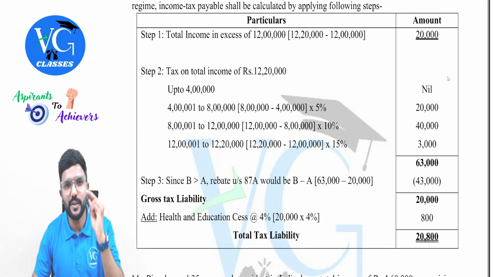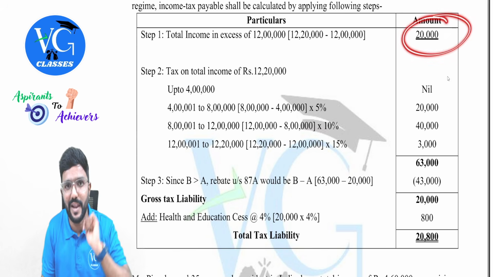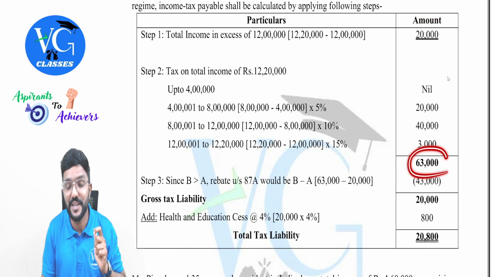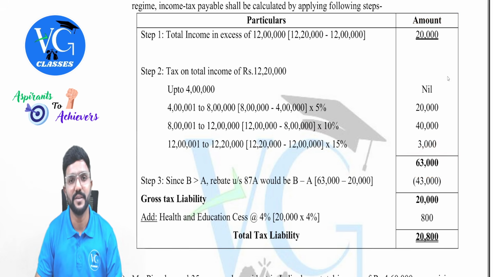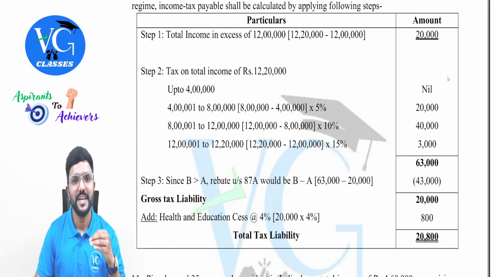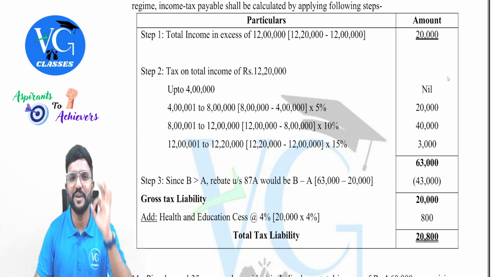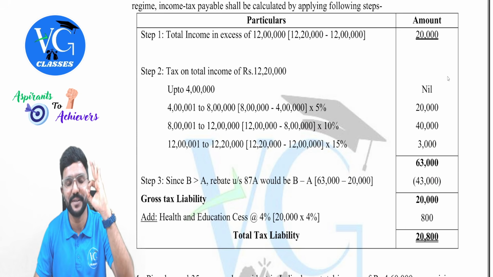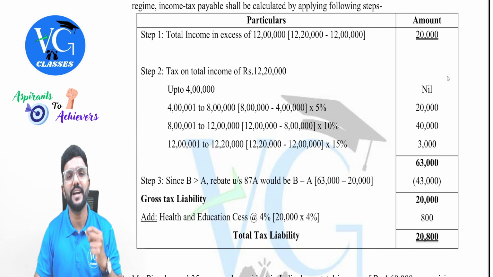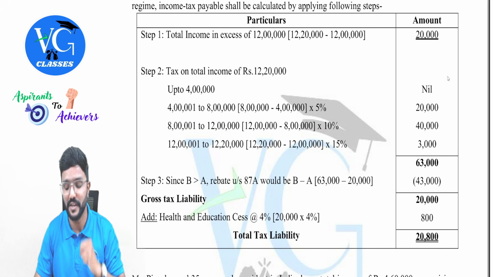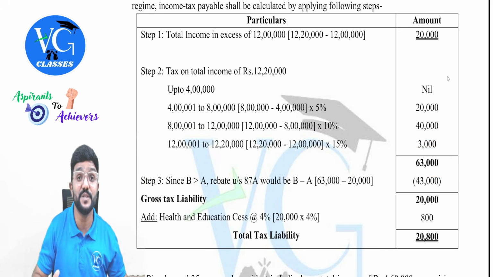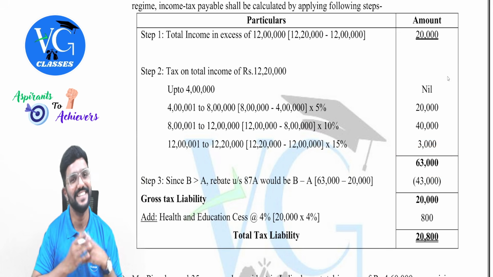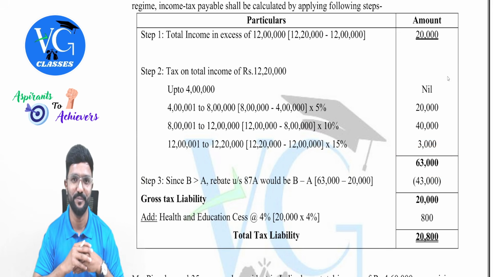For only 20,000 increase in income beyond 12 lakh, our tax liability is increasing by how much? 63,000. Sir, why? Because if Pawan's total income was exactly 12 lakh, his tax liability would have been 0, because he is eligible for rebate. But now his total income has crossed 12 lakh only by 20,000. For that, his tax liability is increasing from 0 to 63,000. Sir, is it fair for Pawan? No. So that is why they are giving rebate, guys.